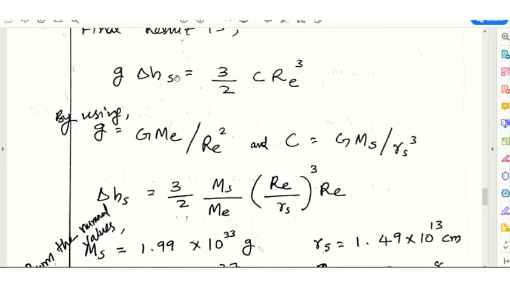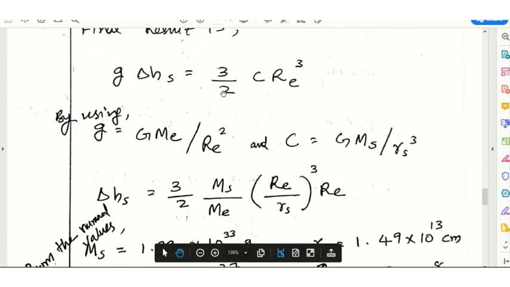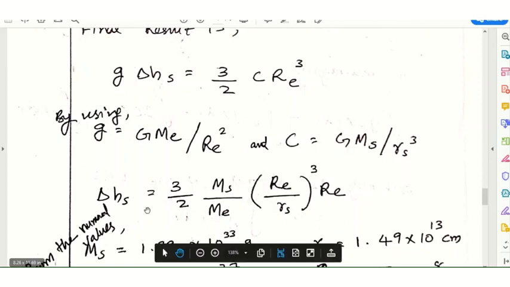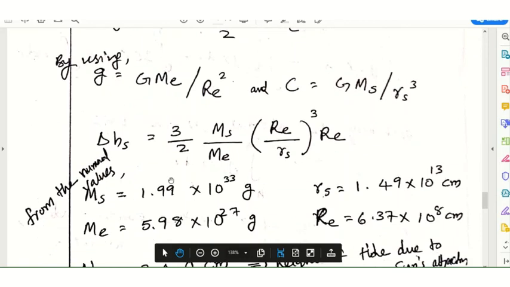Delta hs is equal to 3 by 2 times Ms by ME into RE by RS whole cube into RE.